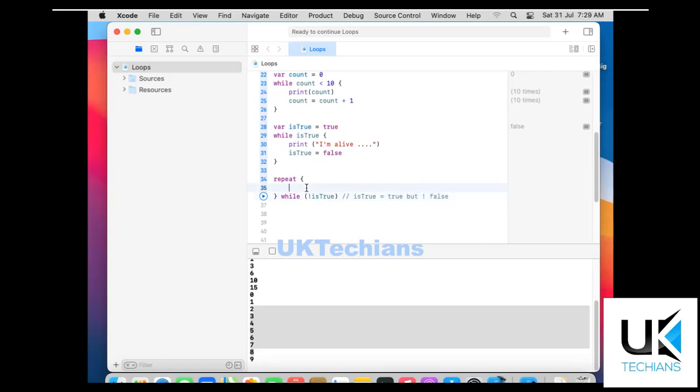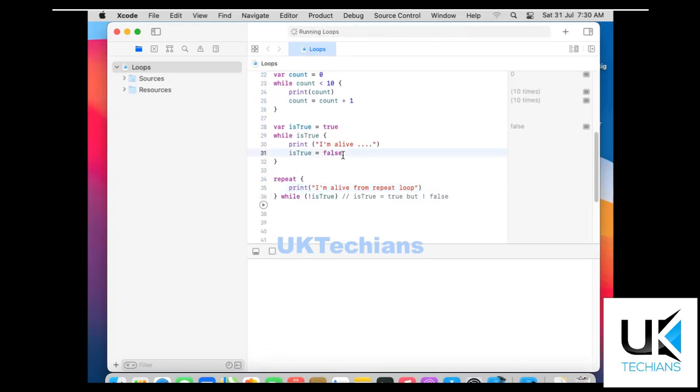So let's try this condition and we will print "I am alive from repeat loop", like this. The condition is false but the value is true, so it will print this line once and then will never run this loop. So let's try this and see what it will return.